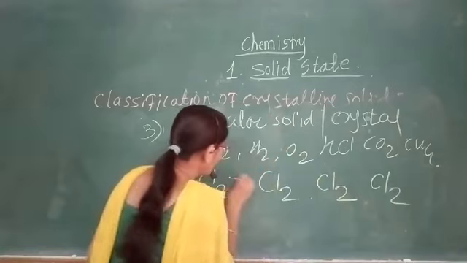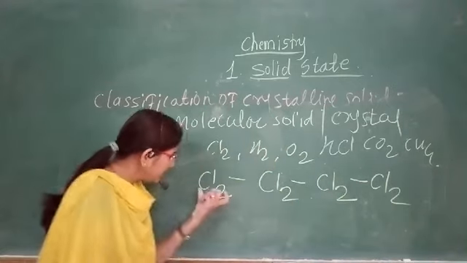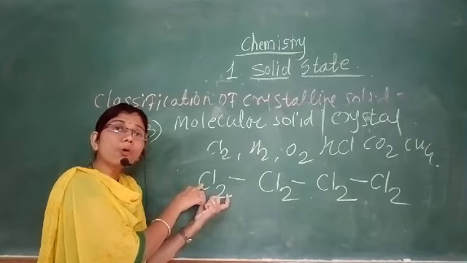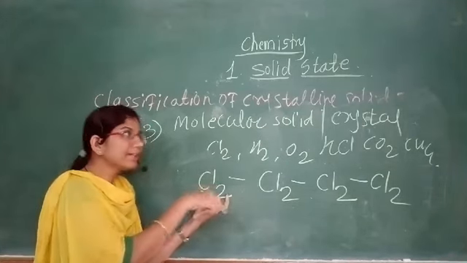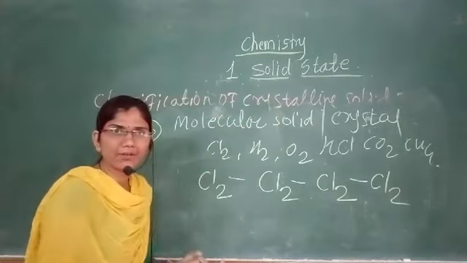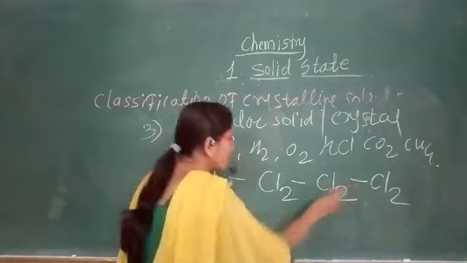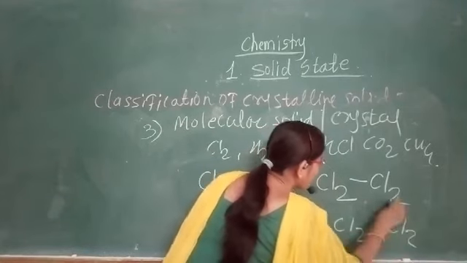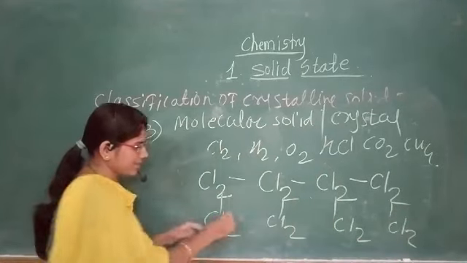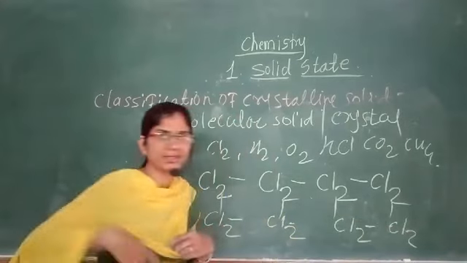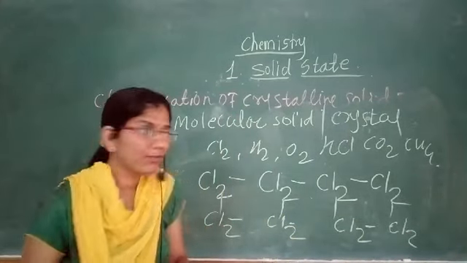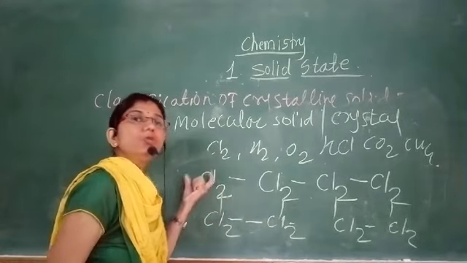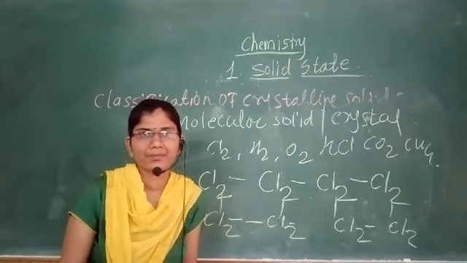This forms a molecular structure. In the molecule, the two Cl atoms are held together by a covalent bond. But when molecular crystals are formed, many more molecules come closer and form a molecular crystal. Then what type of force of attraction is present between the two molecules?